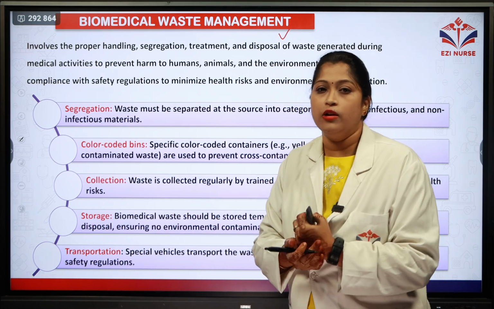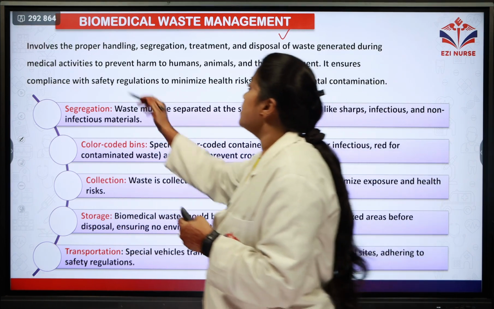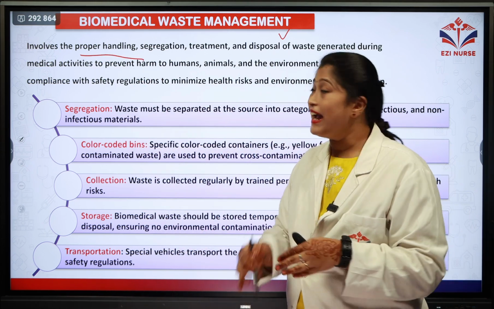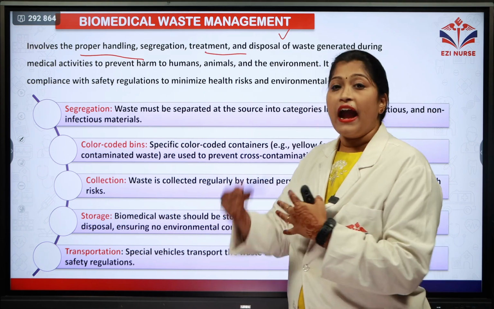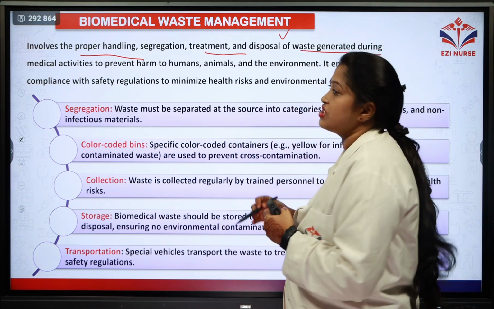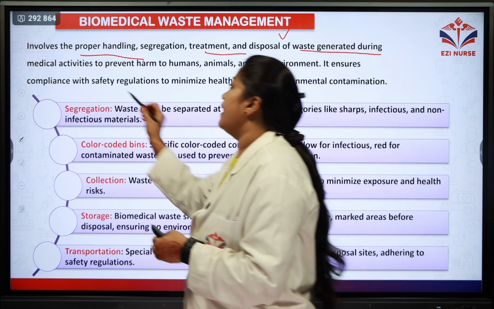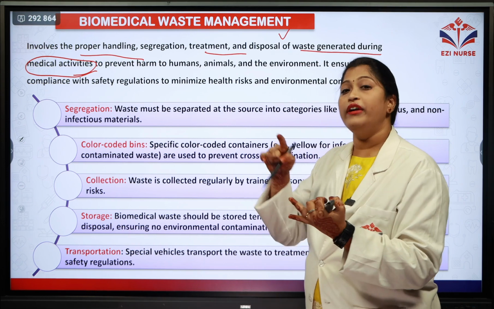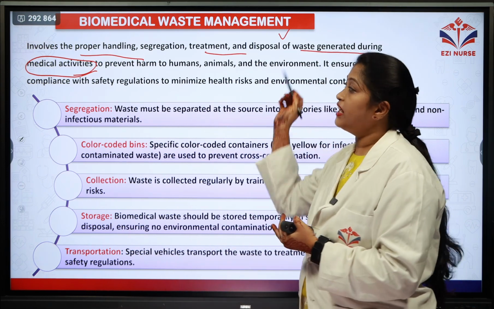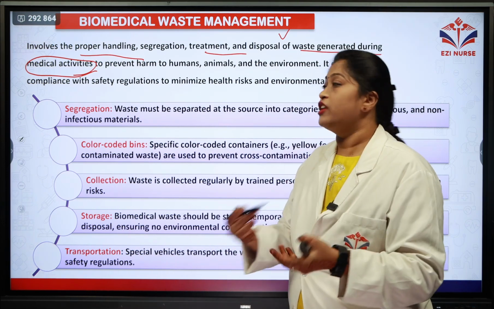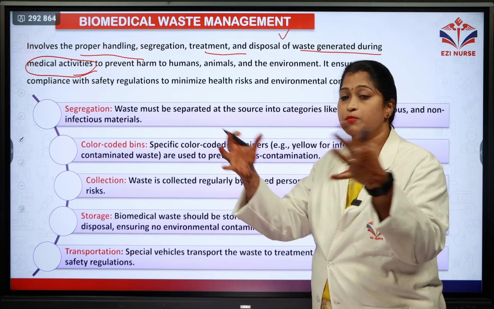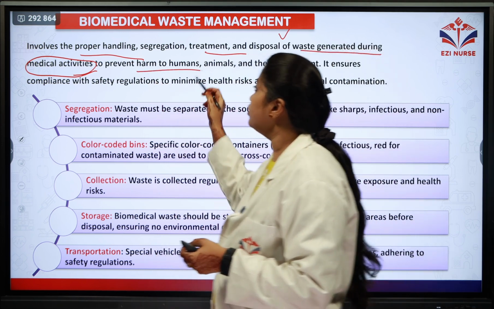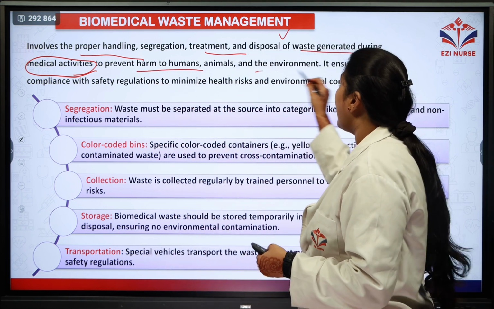What is this biomedical waste management? It involves the proper handling. How do you handle the waste? How do you segregate the waste? How do you treat it? And how do you dispose of the waste which is generated during medical activities? Whatever waste is produced during these medical activities, how it is handled, segregated, treated and disposed of, how do you do these processes in order to prevent harm to humans, animals and the environment?